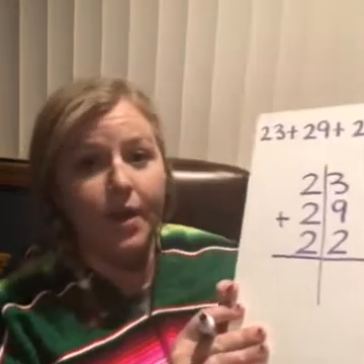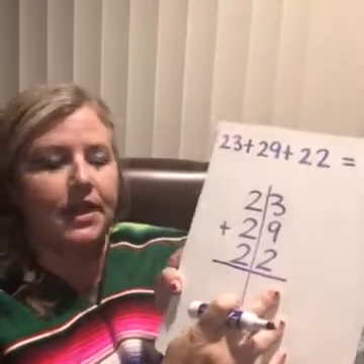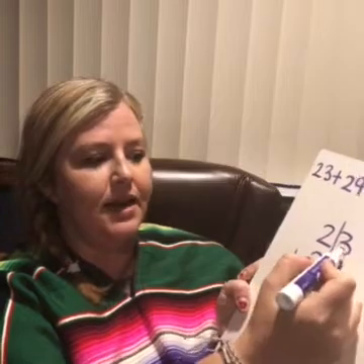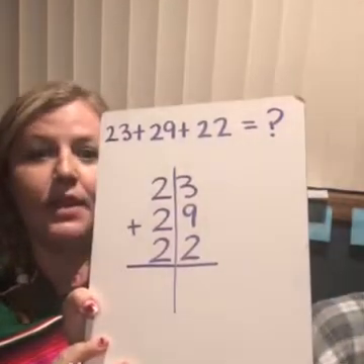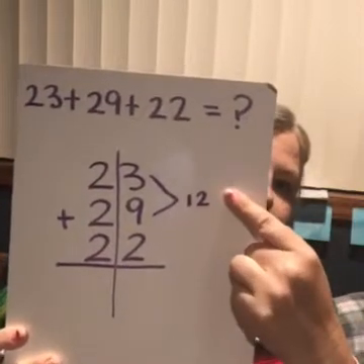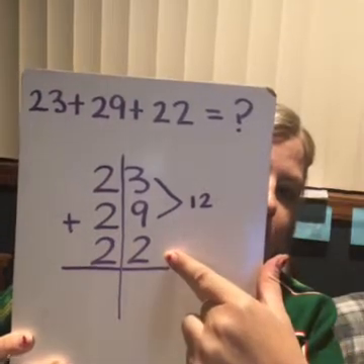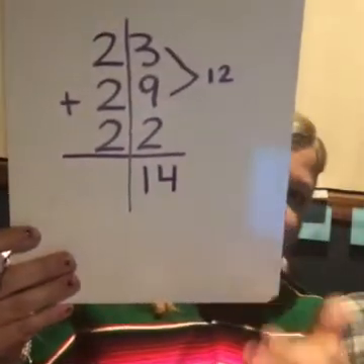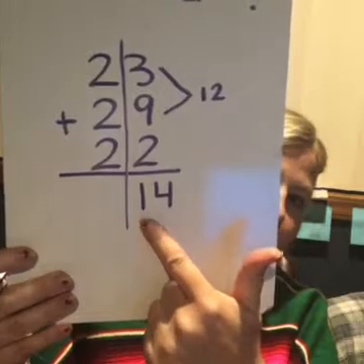And I'm always going to start on the right to be right. So we're going to start in the ones place. And I'm going to start by adding what is 9 plus 3? 12. So if I add these two together, I get 12. Now I have 12, and I'm going to add 2 more, which makes 14. So I'm going to write my 14. Remember, I can't have a 10 in the ones place, so I'm going to carry it to the tens place. Not going to throw it away.